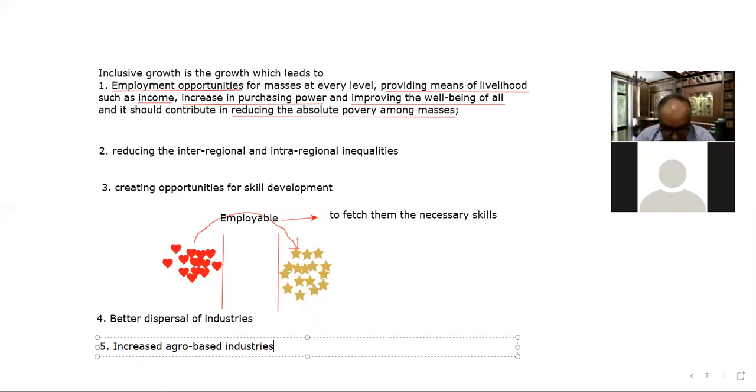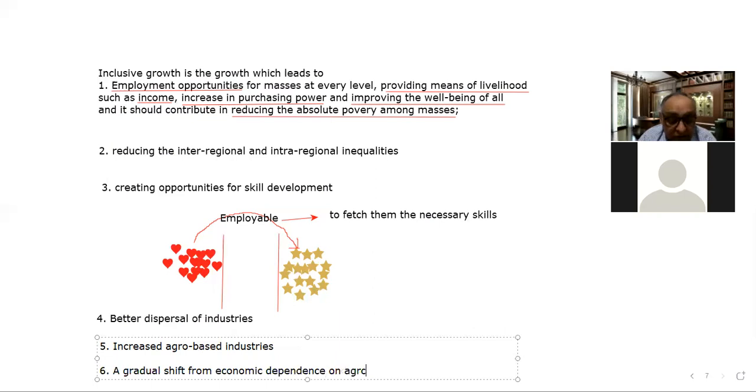And the next point is a gradual shift from economic dependence on agriculture. This is again a very important aspect.